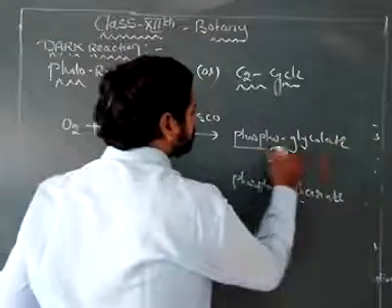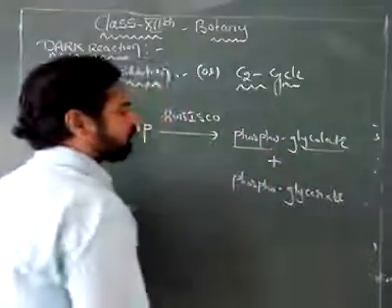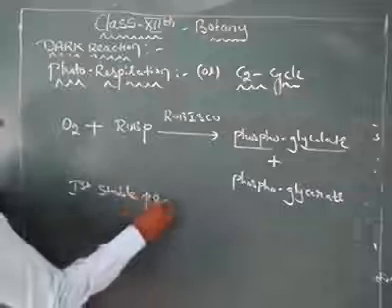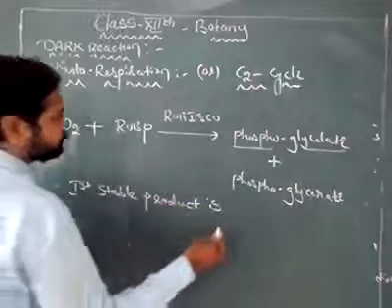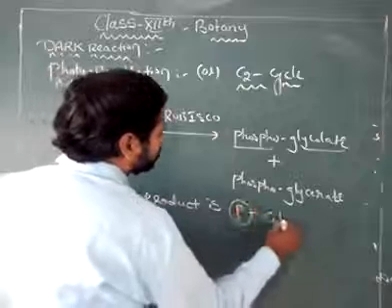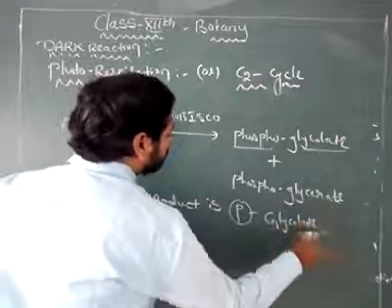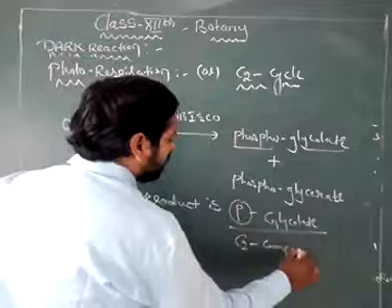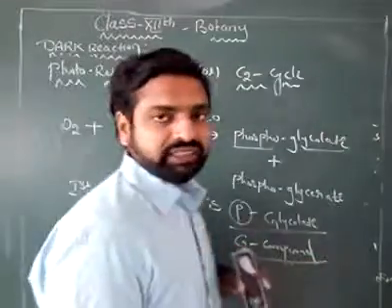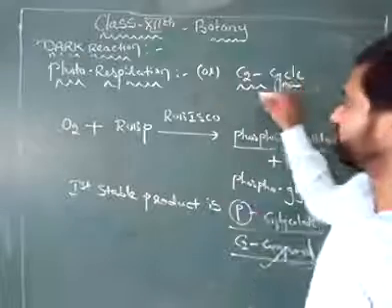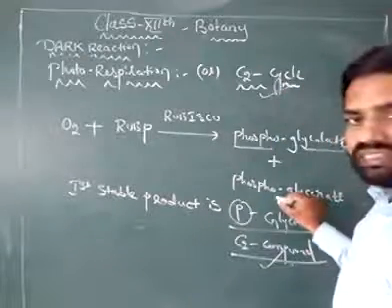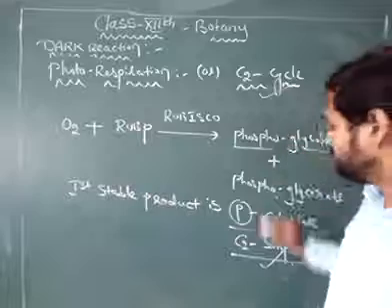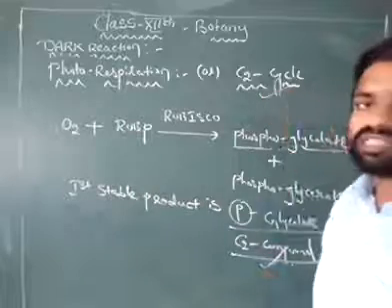Now, the first stable product here is phosphoglycolate. Phosphoglycerate is a C3 compound, and phosphoglycolate is a C2 compound. As the first stable product is a 2-carbon compound, the cycle is called the C2 cycle.